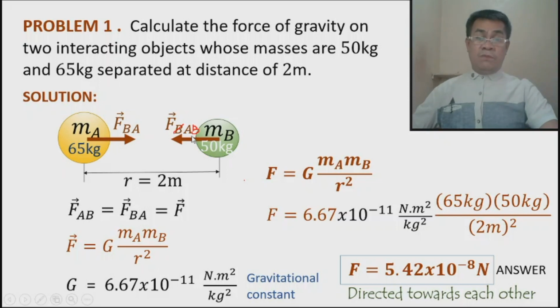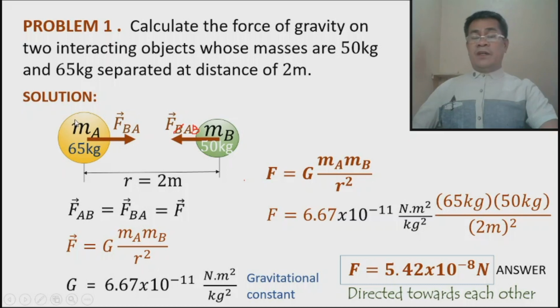But remember, these won't move physically towards each other. Why? Because of another force exerted by Earth. Now, if there is no presence of Earth here, then these objects will move towards each other. Take note, vector sum. Okay? So again, 5.42 times 10 to the negative 8 is the amount of force here, which is the same as the other force, regardless of this being greater in mass compared to this one. Therefore, their interaction must be the same.